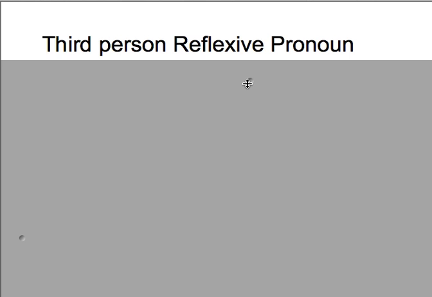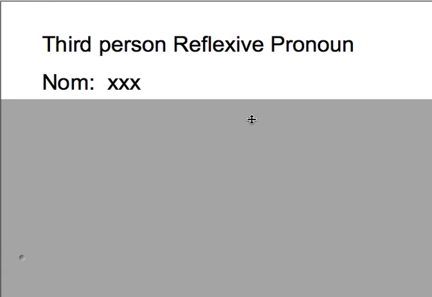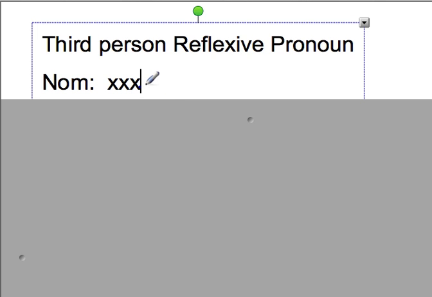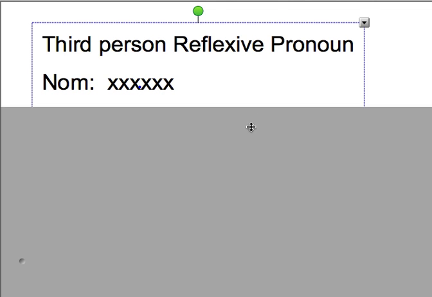Now, what we're going to learn about in this lesson are what are called the third person reflexive pronouns. These are kind of unusual. First of all, they have no nominative form. I put triple X up there. I know that's going to make some of you kind of get needlessly excited. So let me see if I can add more X's. Now it doesn't mean anything. So these are third person reflexive pronouns. You can't have a reflexive pronoun in the nominative. Why? Because reflexive pronouns are ultimately pointing back to the nominative. So there is no nominative form.